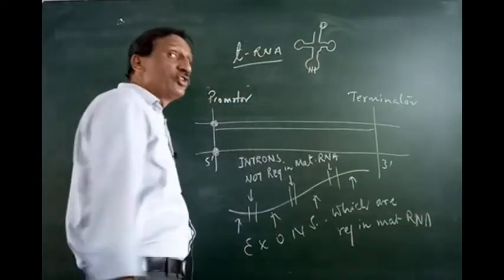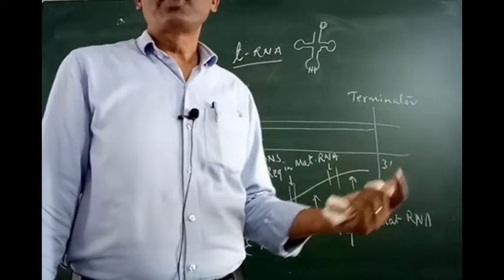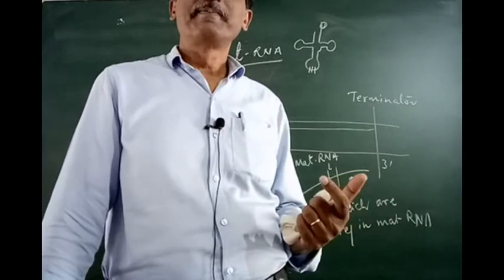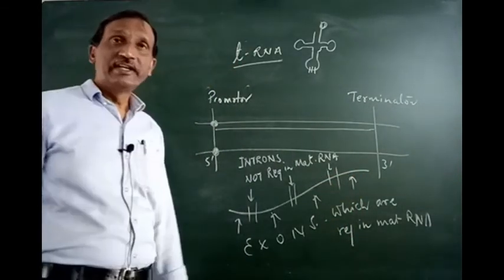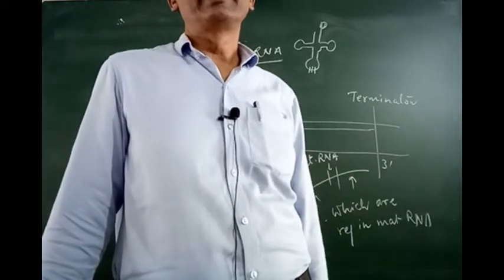So exons are the units which are required. Introns have to be removed. How will introns be removed? Introns are removed by a process called splicing. So this is what the exons and the introns are. You can write it in one line.